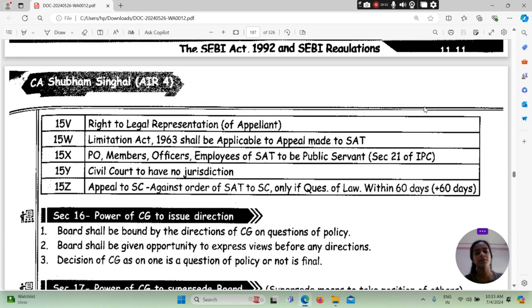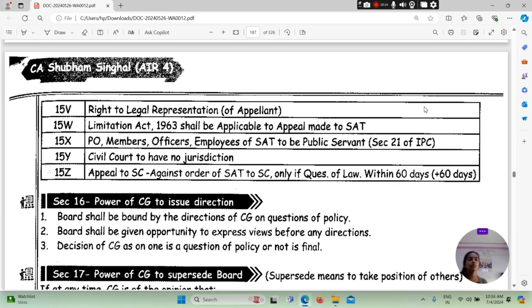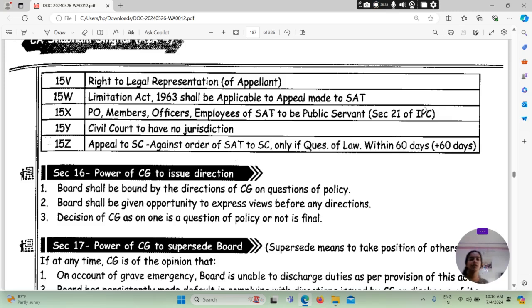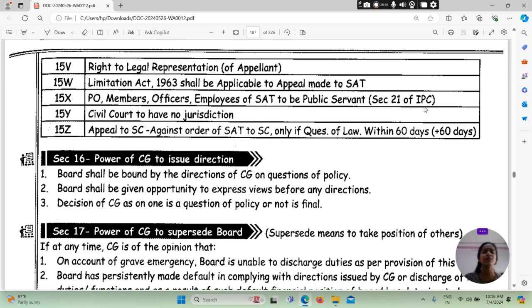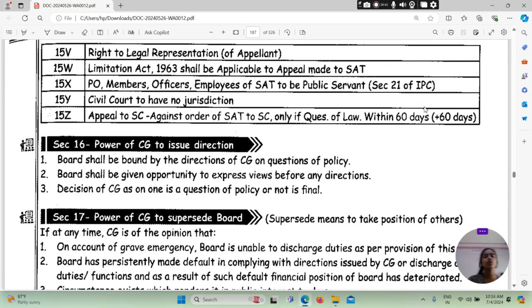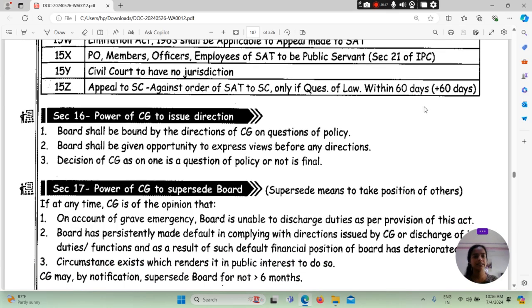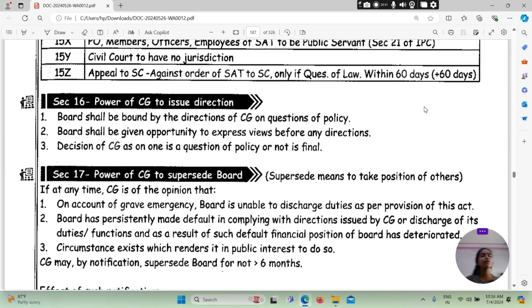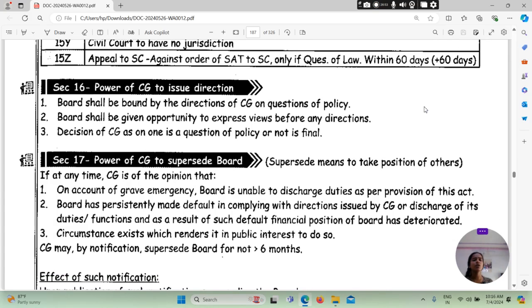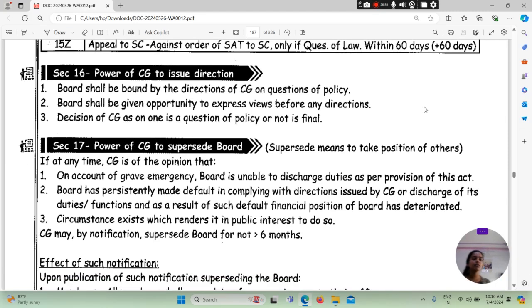15V will be the right to legal representation of appellant. 15W will be Limitation Act 1963 shall be applicable to appeal made to SAT. 15X will be the PO, member, officers, employee of SAT to be public servant, section 21 of IPC. 15Y will be the civil court to have no jurisdiction. 15Z will be appeal to Supreme Court against order of SAT to SC only if question of law within 60 days plus 60 days. Then comes the section